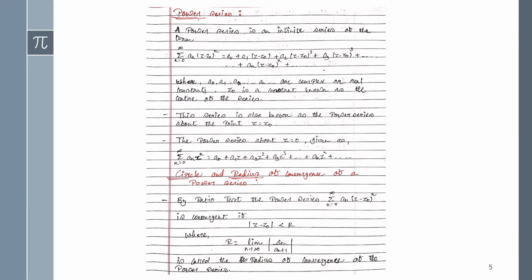Here it's given a definition of power series. What is a power series? The definition is given: a power series is an infinite series of the form. This formula is known as the power series. Summation n equals 0 to infinity of a_n into the bracket (z minus z0) whole raised to the n equals a0 plus a1 into the bracket (z minus z0).